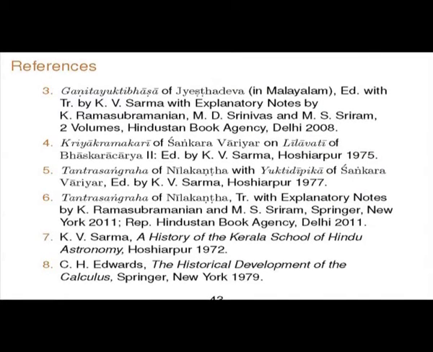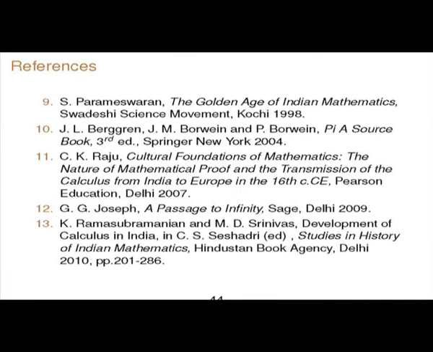George Joseph is another person who has popularized the study of Kerala mathematics through several books. Berggren and Borwein is a detailed history of pi in various cultures and civilizations. Borwein and Borwein are among those people who specialized in fast computing algorithms for Ramanujan. There are several papers on Ramanujan by them also.